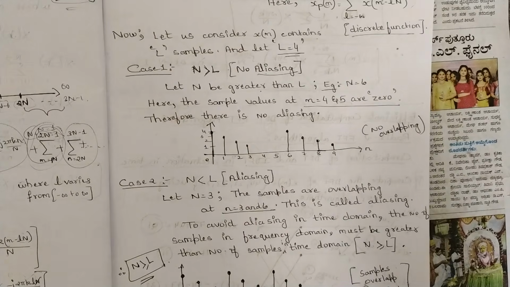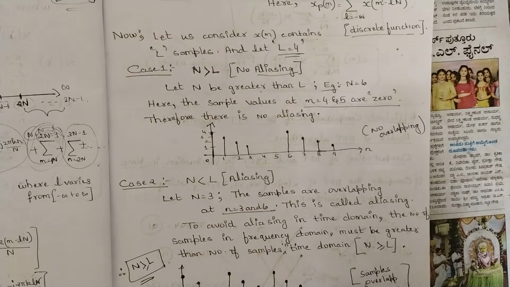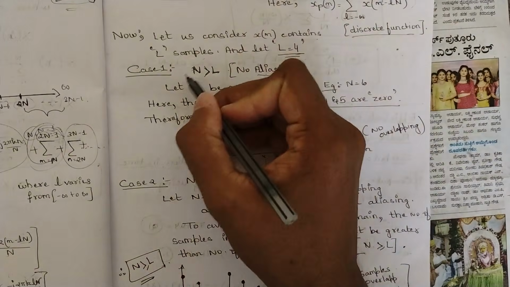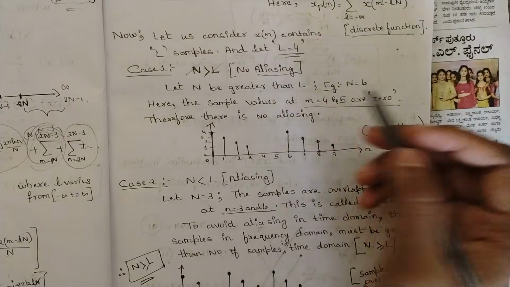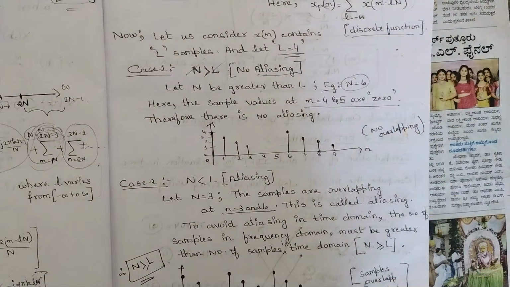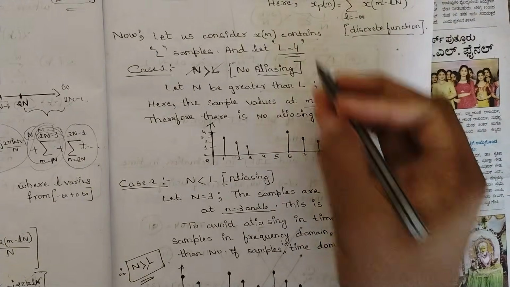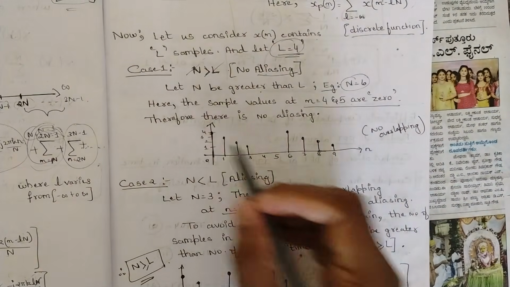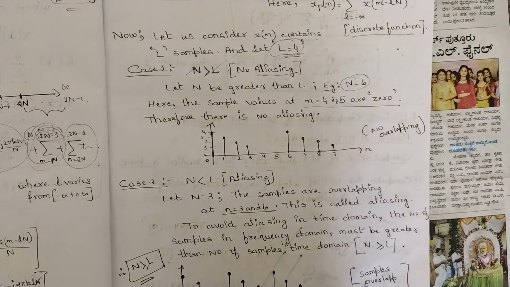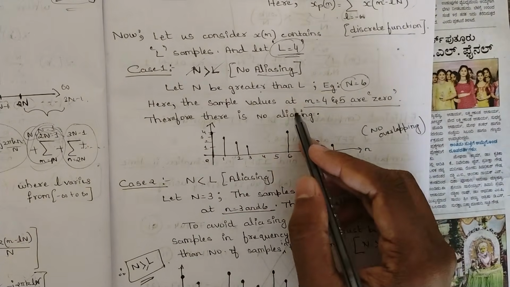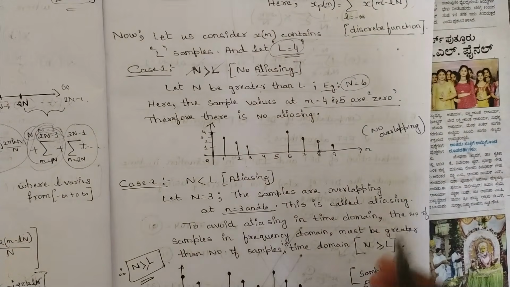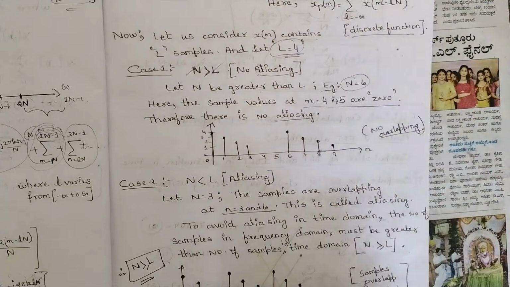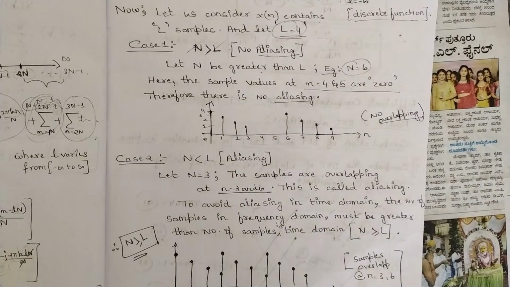Here N is the number of samples in the frequency domain and L is the number of samples in the time domain. In this case, let us consider N to be greater than L, that is, let N is equal to 6 here. Here we have considered L is equal to 4. We can consider any 4 values and plot the graph. Here the sample values at n is equal to 4 and 5 are 0, therefore there is no aliasing. Now what is this aliasing? Aliasing means overlapping.